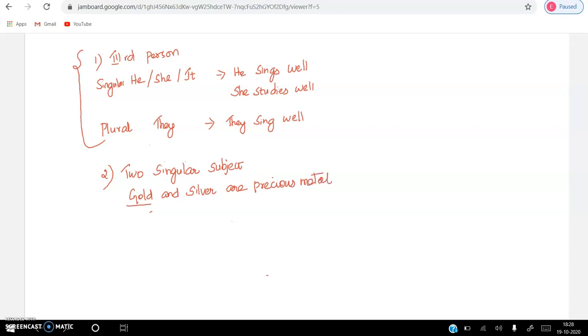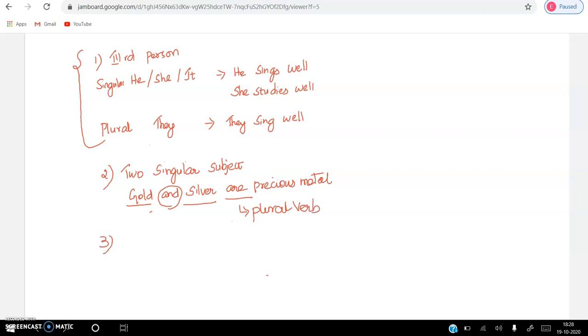So, two singular subjects, when combined by a conjunction, use a plural verb. They use what? They use a plural verb.